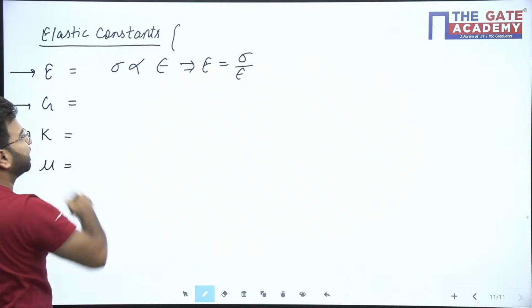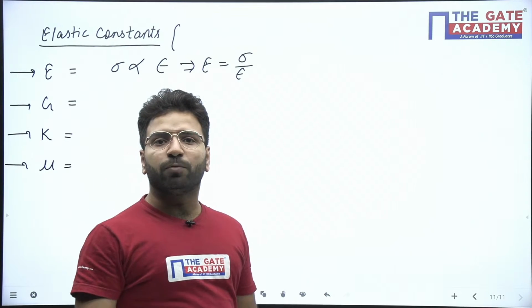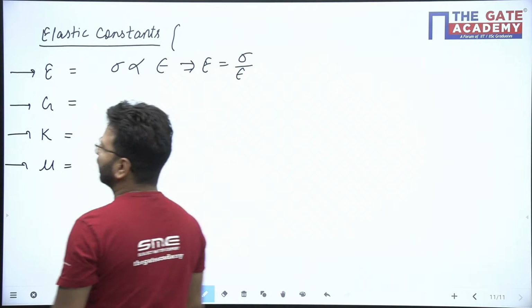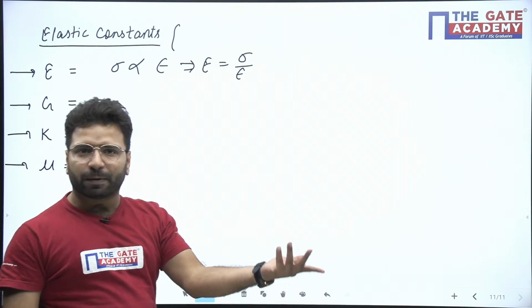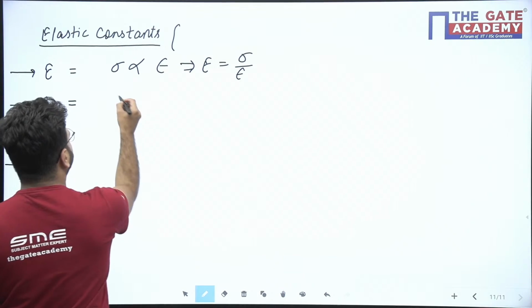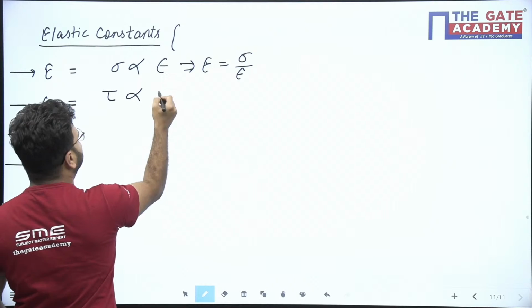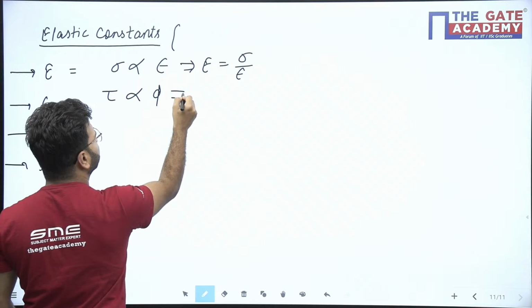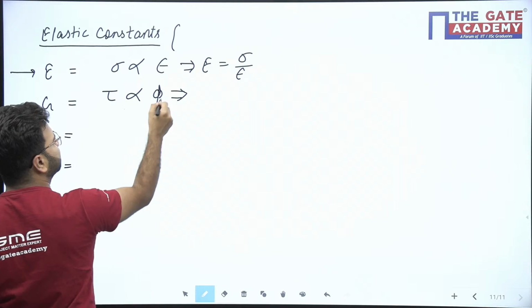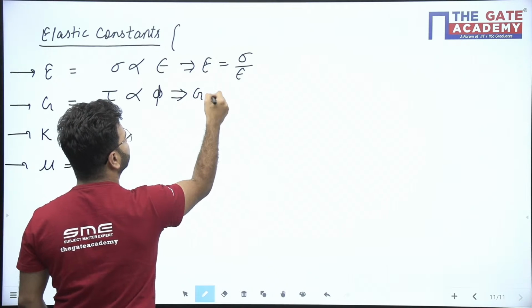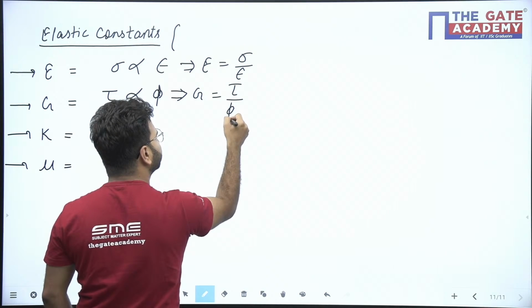G is our shear modulus. That will be shear stress directly proportional to shear strain. Okay, so that will be tau is directly proportional to gamma or phi, whatever you denote. Okay, so tau is our shear stress, phi is our shear strain. So G is equal to tau upon phi.